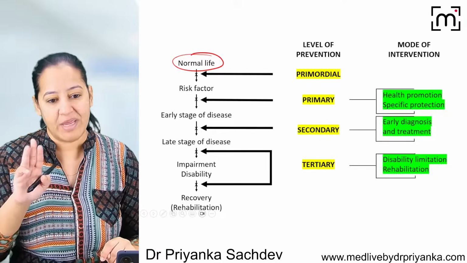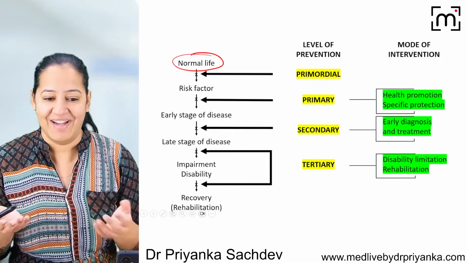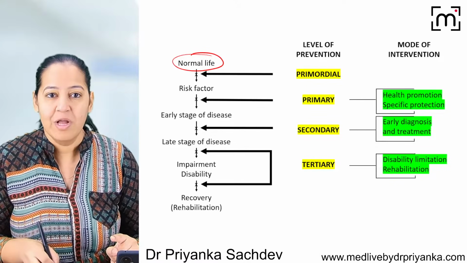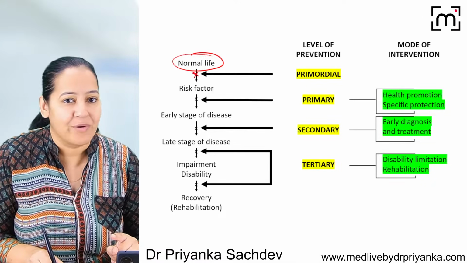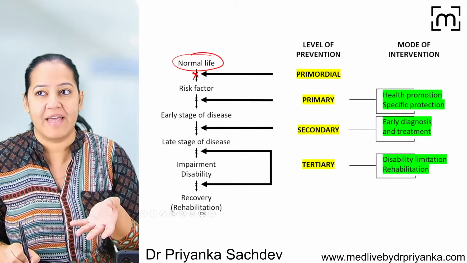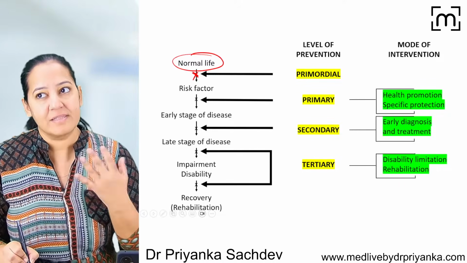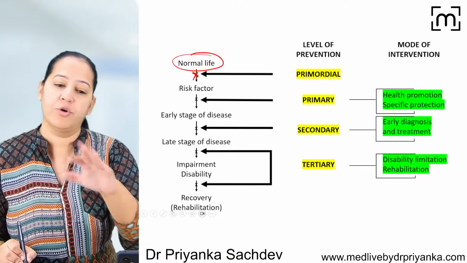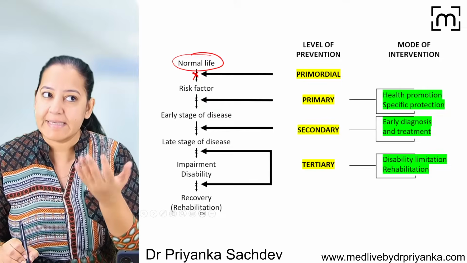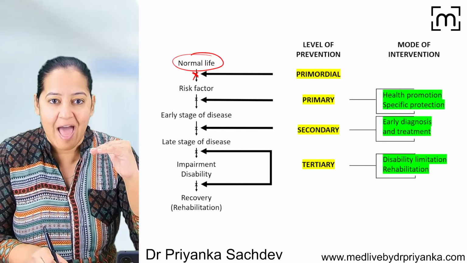One of the examples we are taking: suppose there is a 3-year-old child. We know children don't smoke, so that 3-year-old child doesn't smoke. The risk factor is absent. The father is counseling the child, "Beta, you don't smoke." The child says, "Papa, I don't smoke." The father says, "I know you don't smoke, but in future also you don't smoke." So the father is discouraging the harmful lifestyle, even though the risk factor is absent.